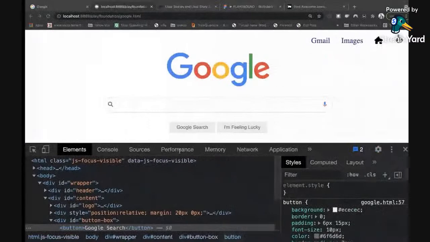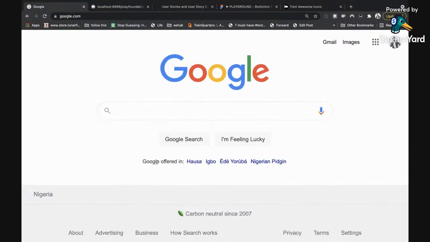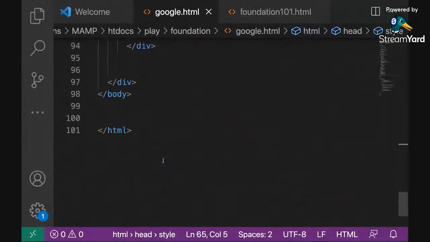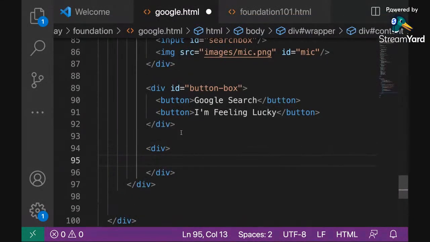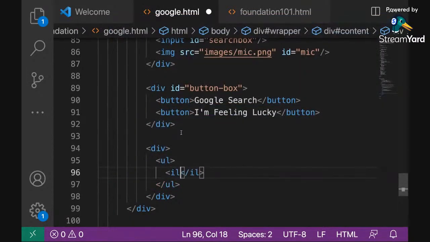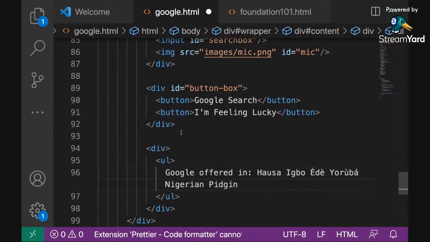All right. So the next thing I want to do quickly is this guy down here. I'll just copy this text so I will not waste our time typing. I'll come to my code. I'll create that section. It's another container. It's also a div. I told you it's a UL and LI because it's a list. So I'm just going to paste everything.